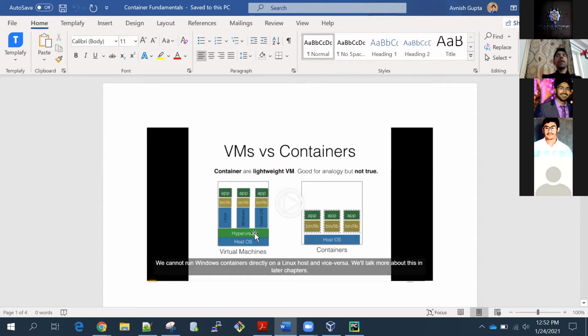I can give one example. Suppose I have a Windows operating system, and on top of it I have a Linux virtual machine, and in that Linux virtual machine I have, say, a bank management system. That bank management system is my application. There can be some libraries and supporting files as well, and then the Linux operating system. This is the concept of virtual machines.